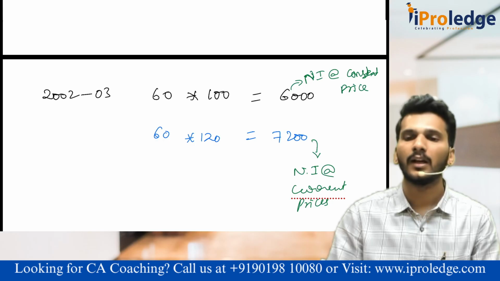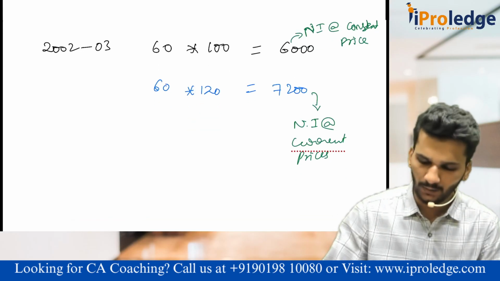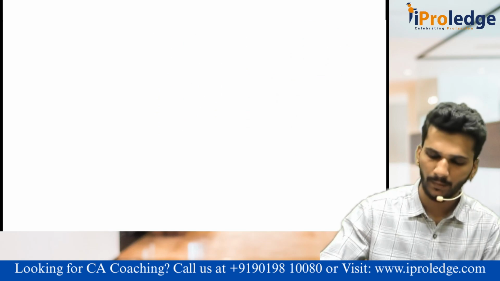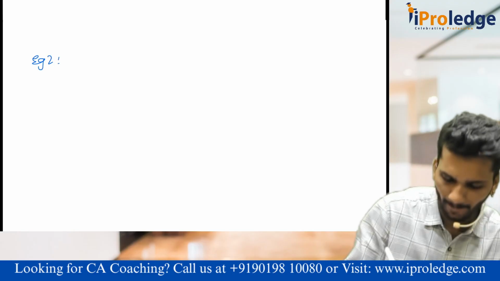National income at current price and national income at constant price. Is it okay for you? Sir, can you take one more example? Yes, we will go. Because it is 1 and 2, it builds the example 2.